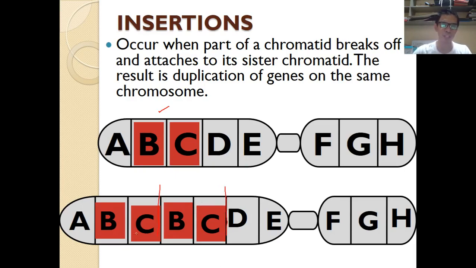That's the reason why it changes its overall structure, and why this chromosome at the bottom is different from the chromosome on top. So when a part is deleted and inserted into another chromosome, insertion happens.